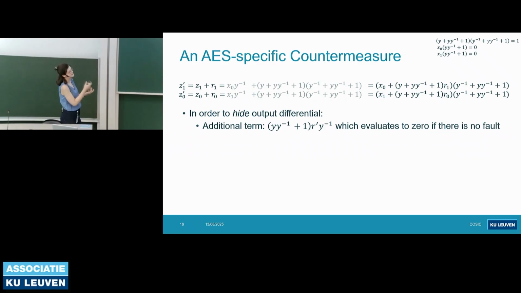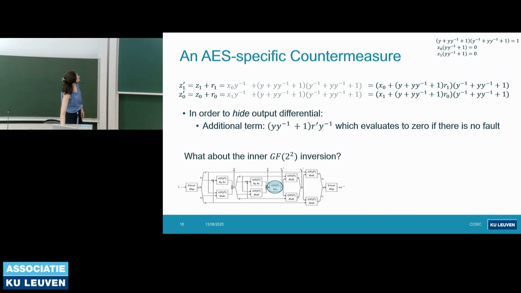So this is always 0 independent of the secret. But if there is a fault injected in the circuit, then this evaluates to a random value. So this means we just add a random value to the output, so it's not exploitable anymore. But if you remember the Canright construction, we have one more inversion inside. In the RS-mask countermeasure, they didn't have anything for that, but in this countermeasure, we just derive the same equations for the inner inversion, and we just make it complete.